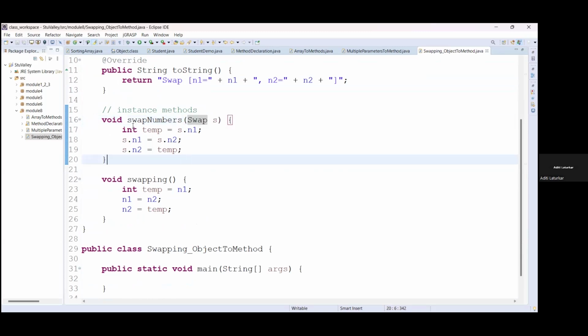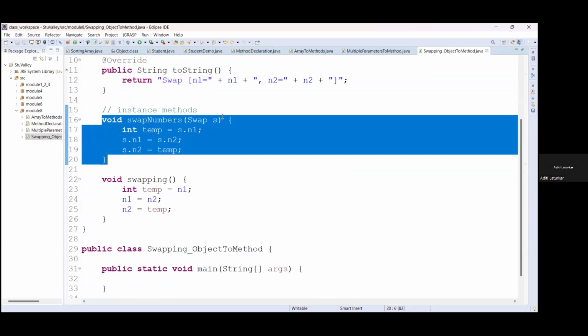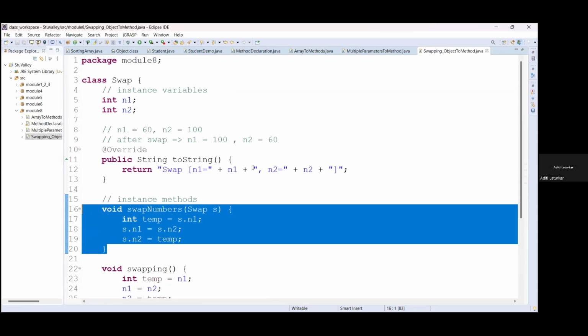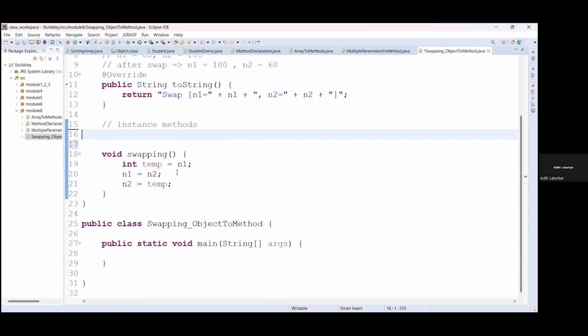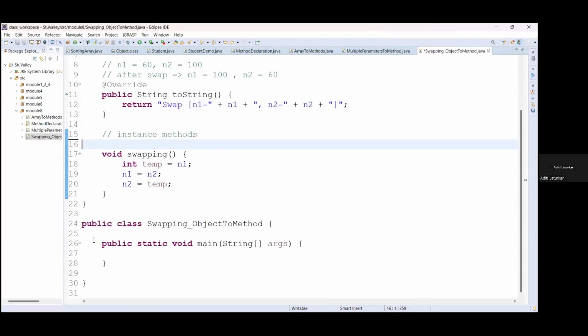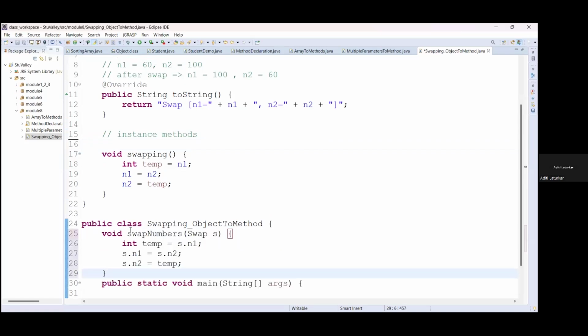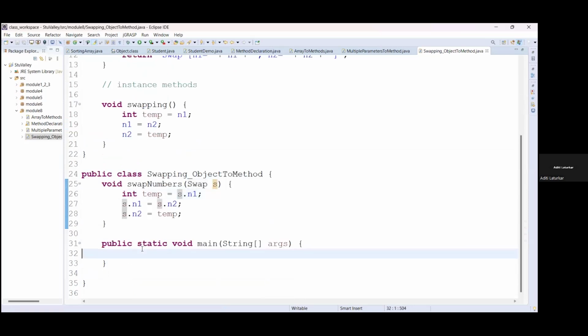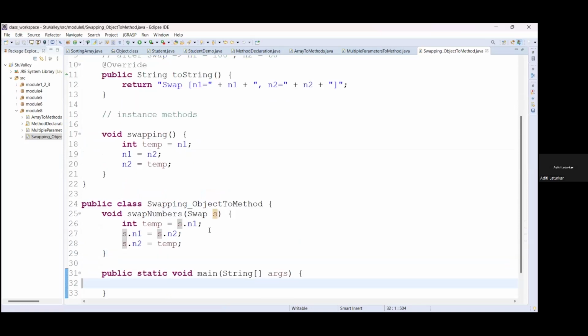And in this example, we are actually swapping the values of this swap object. ठीक है, अगर ये method instance method इस class में नहीं रखना है, no problem, you can remove that from here and you can create that method here also. ठीक है, because we are basically passing the object of any class to this method. ठीक है, तो आप object कहीं से भी pass कर सकते हैं. Clear? Now we will call this method by passing the values.